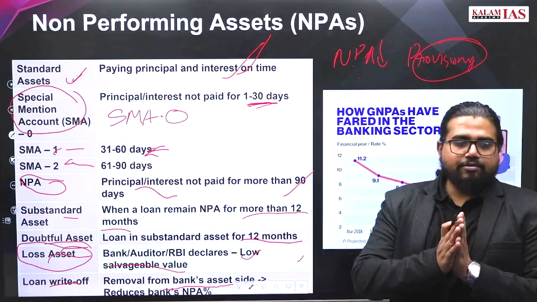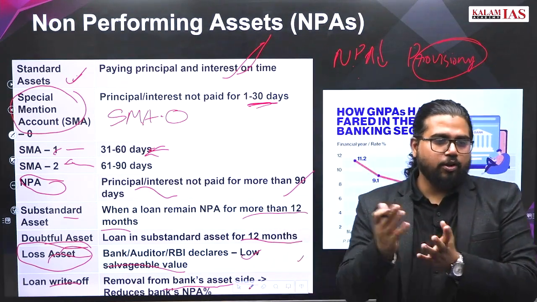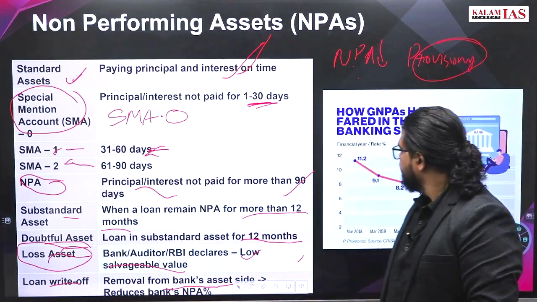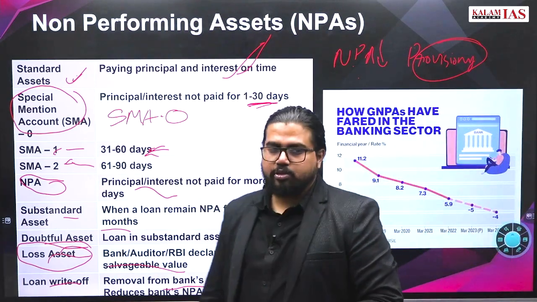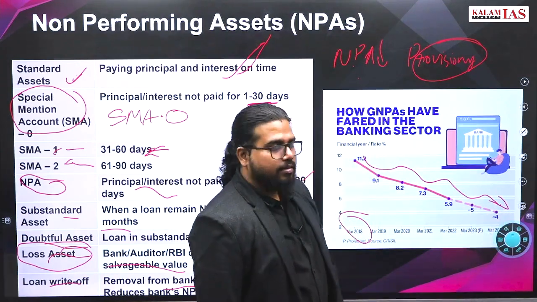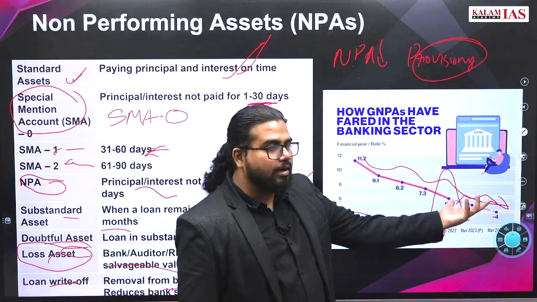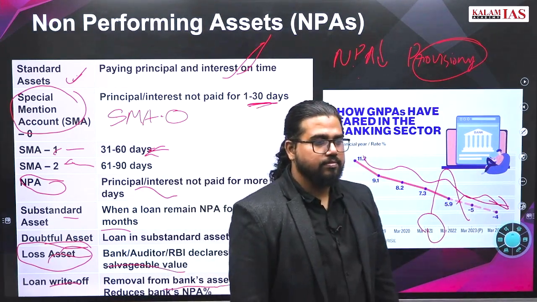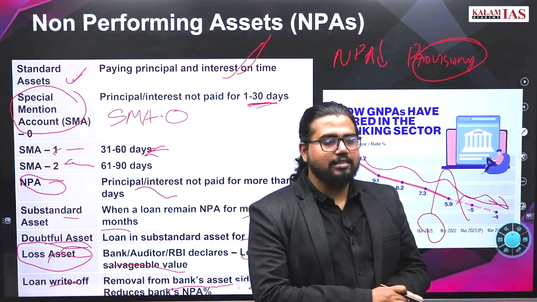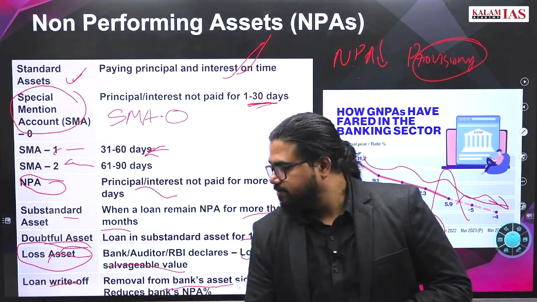Loan waiver means the bank will stop chasing that money. That is loan waiver, like farm loan waiver. You don't have to repay it again. Now the general trend is that NPAs were too high in 2018. Now we are comfortably going down. Then there was COVID, some hype, but overall NPAs are coming down. System overall improvement is there. We have IBC, we have so many other new schemes introduced.